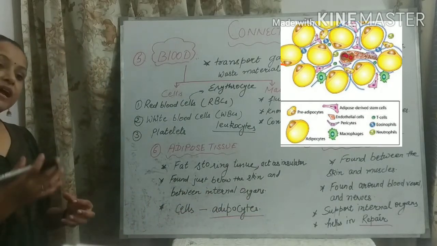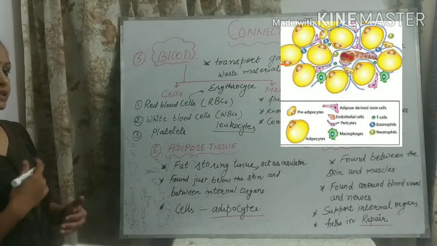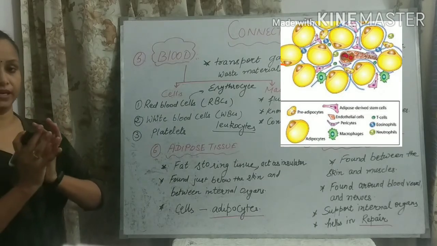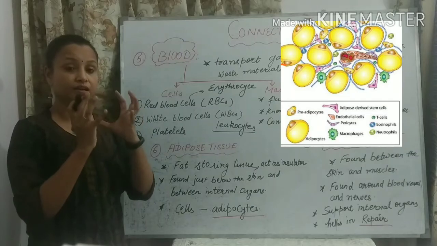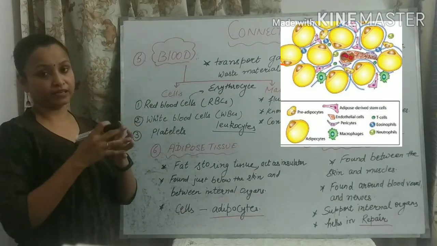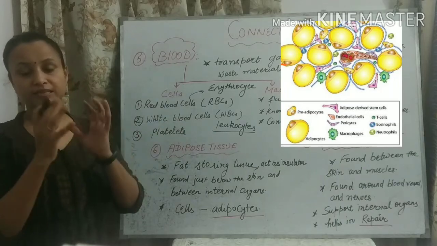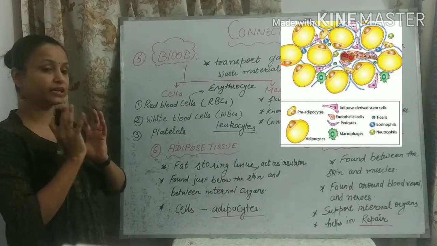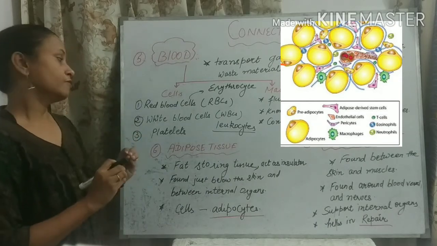Adipocytes means adipose tissue cells. These cells contain a larger fat globule in them, a structure which stores fat. You can see in the diagram the cells with a larger fat globule in which they store fat.